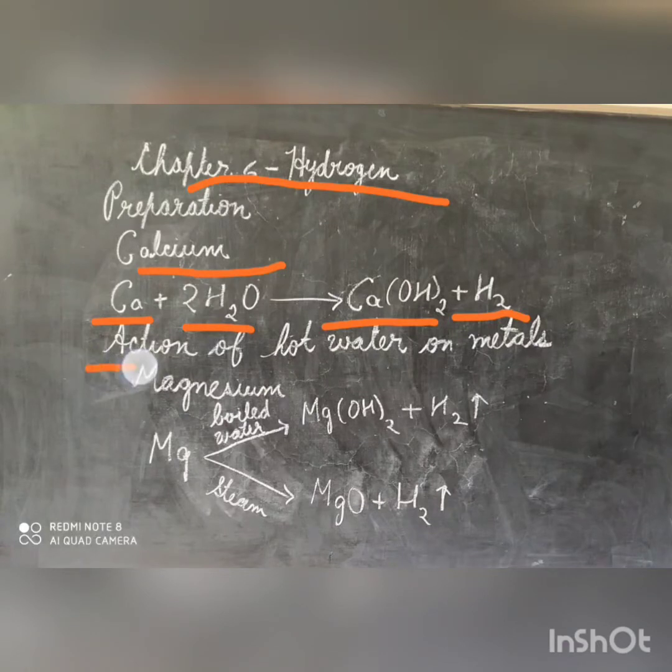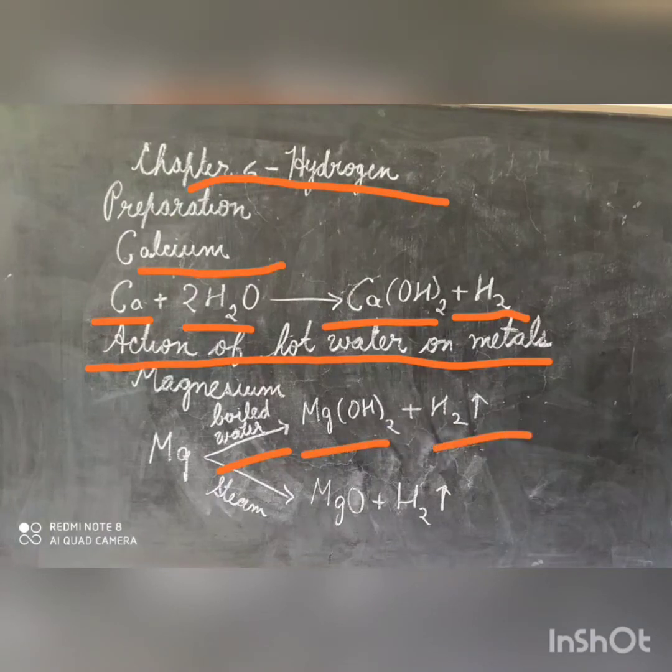Now, action of hot water on metals. Magnesium reacts slowly with the boiling water and forms a base, magnesium hydroxide, liberating the hydrogen gas. Magnesium burns in steam with an intense white light, liberating hydrogen gas and white ash, that is magnesium oxide.